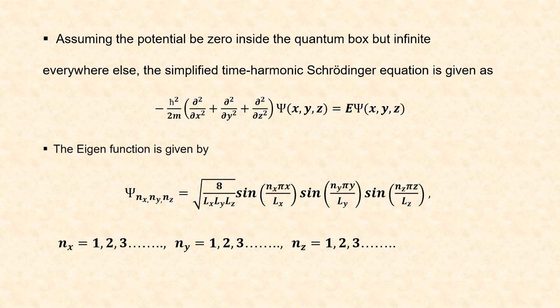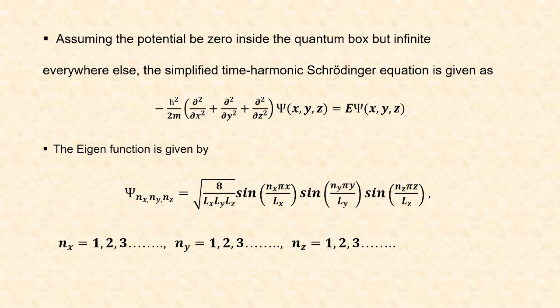The solutions of time harmonic Schrödinger equation are many and they are called eigenfunctions. These eigenfunctions describe the state of electron confinement, and it is given by psi nx, ny, nz is equal to square root of 8 by Lx, Ly, Lz into sine of nx pi x by Lx into sine of ny pi y by Ly into sine of nz pi z by Lz.